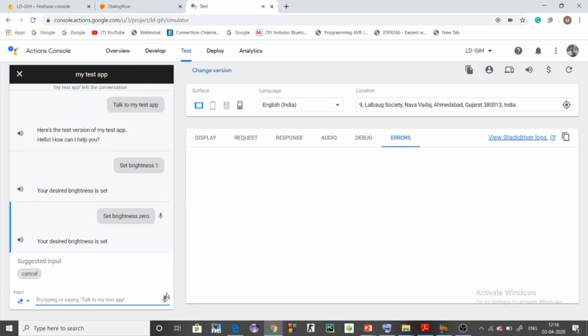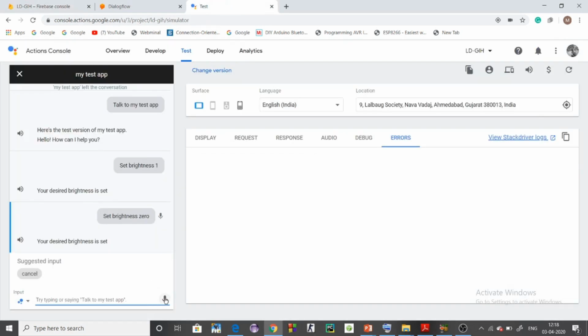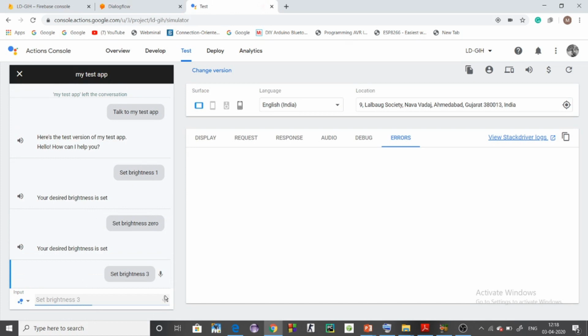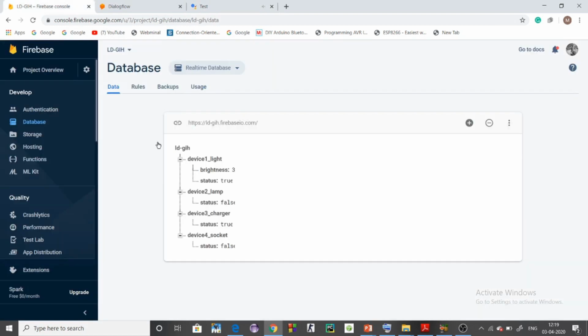Your desired brightness is set. Okay, let me check. Okay, let me maximize the brightness level. Set brightness 3. Your desired brightness is set. Okay, it is saying that your desired brightness is set. Let me check. Okay, the brightness is set here.